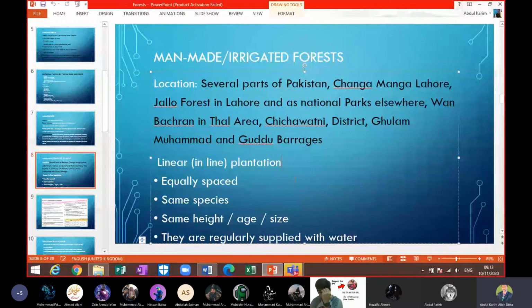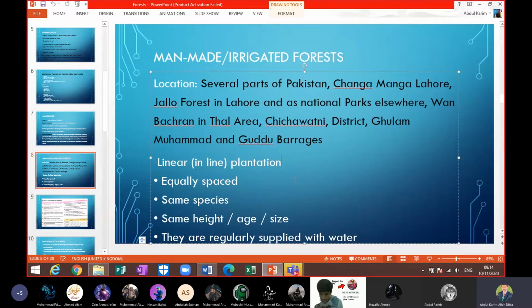So if a picture is there, sometimes they give the picture, you will find that there is a kind of symmetry in the picture. The plants have been planted with proper, equal space, beta. So these are some of the characteristics, or what you see in the scene, my dear, in the picture. Which type of plantation is that, which type of forest is that, you can easily write that, beta.